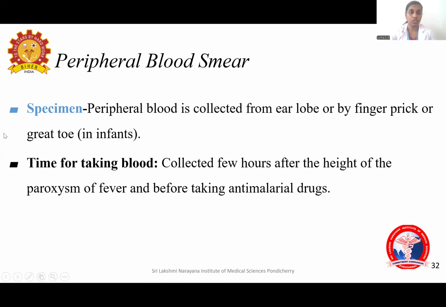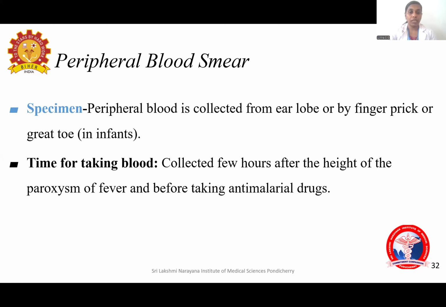Coming to the laboratory diagnosis of malaria, the gold standard test for diagnosing malaria is the peripheral blood smear. The specimen is collected from the earlobe or by finger prick, or by pricking the great toe in the case of infants.